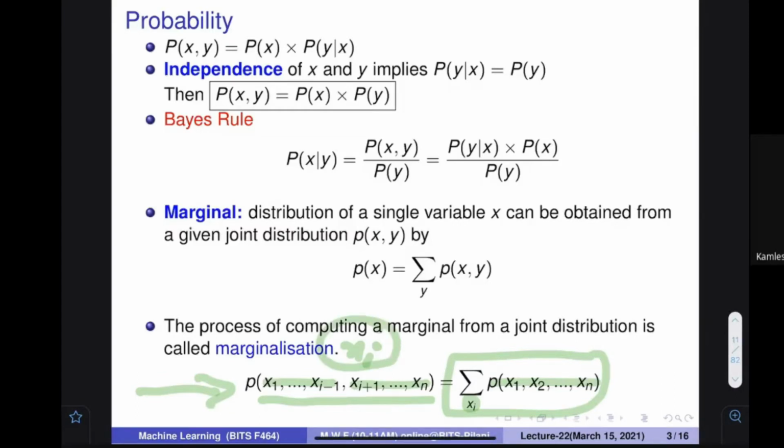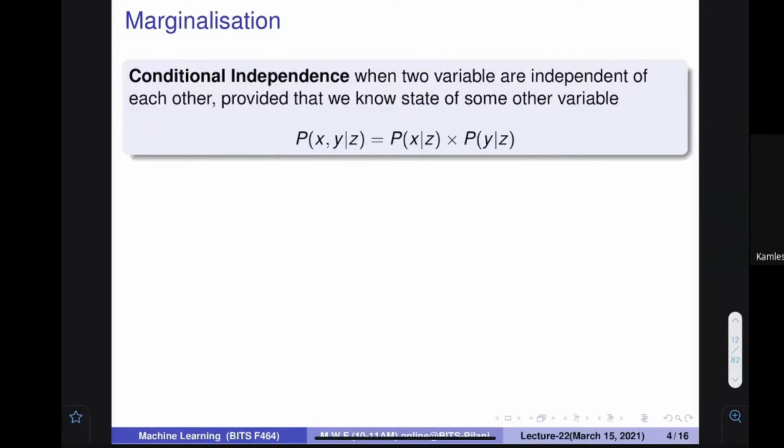This particular thing is called marginalization, and it is going to be a very interesting idea. Sometime you also know that there is something called conditional independence. A few lectures back, we have also talked about this. What is the conditional independence?